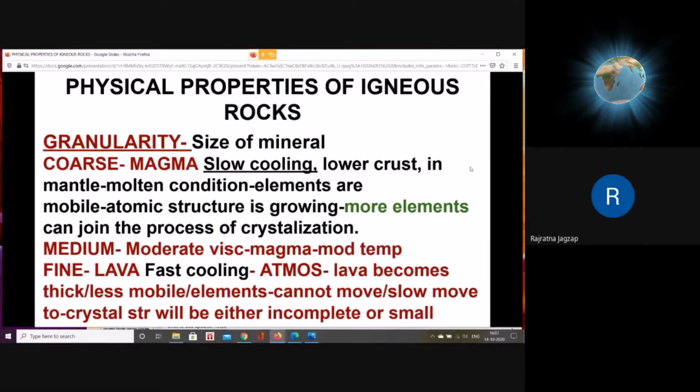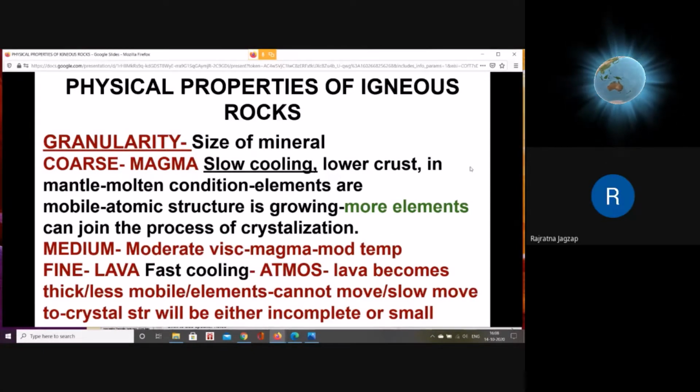So elements find it easy to move from one place to the place where the crystallization is taking place. Other is medium grained, where the rate of crystallization is moderate. So the size of minerals will be a little bit lesser than the minerals we have just seen. The example of coarse grained rock is granite or gabbro, and the example of medium grained rock is dolerite,